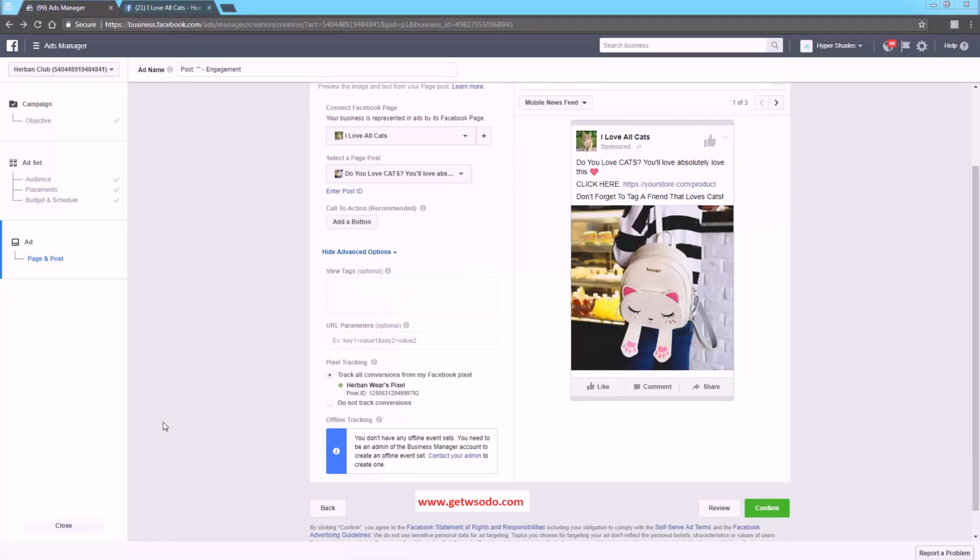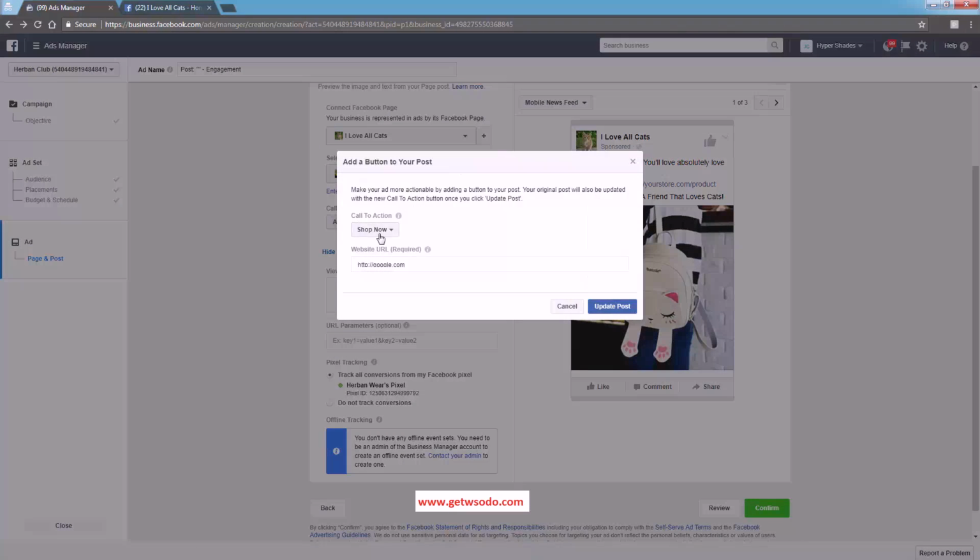Okay, and this is something relatively new. If you've been doing PPE ads before, you might not have seen this. This is a nice new feature that they added, and really this is because we're just not getting the type of click-through that we want. And they've added a call to action button to kind of help us out. You'll see what happens here. You press this button, you press shop now, put in your URL, the destination URL, the first step of your funnel. We'll just pretend it's Google.